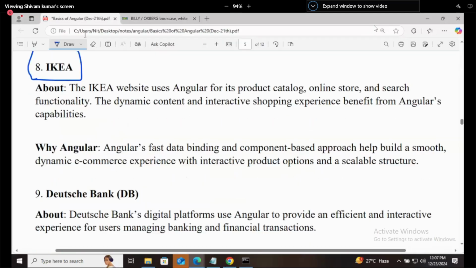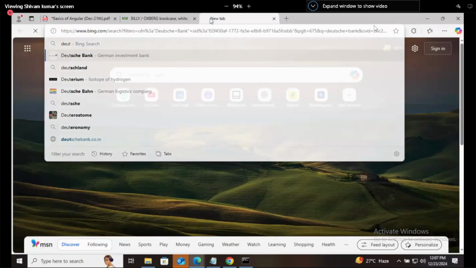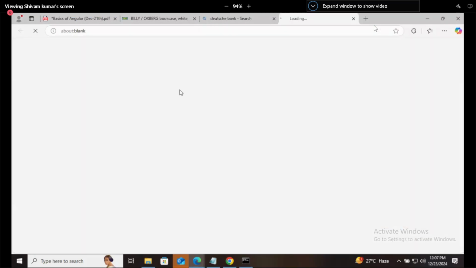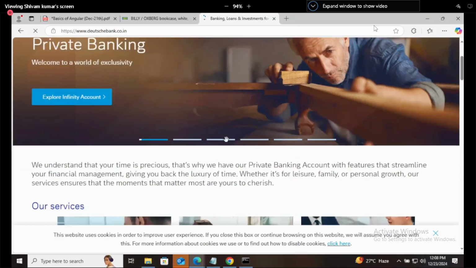Deutsche Bank. Okay, this is also a good organization for software engineers. It pays very good. This website is also written in Angular. React is also used to build single page applications.